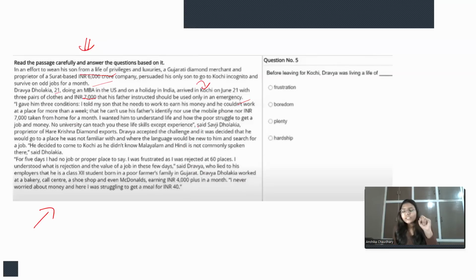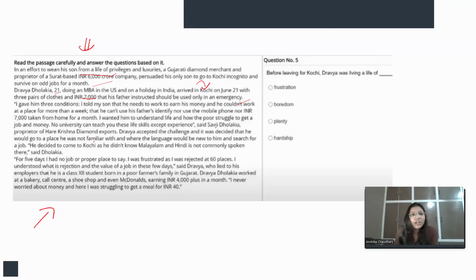And also the third condition is that he cannot spend the 7,000 rupees, right, until and unless he is facing an emergency. And also after 1 month he can spend that money when he is hitting some emergency, but before 1 month he cannot use it. So these are the three conditions, right?